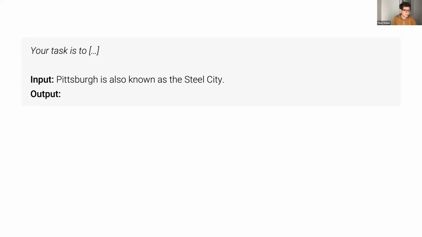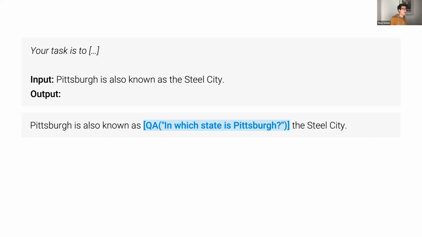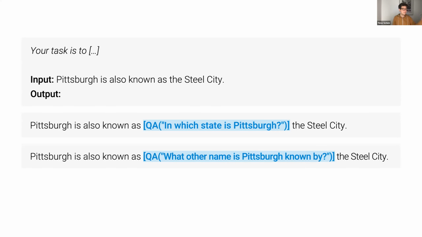The first one that we get is this one here. "Pittsburgh is also known as", and at that point, it decided to insert an API call with a question: in which state is Pittsburgh? So not super useful because we don't really need that information to complete the sentence. But then if we sample once again from that language model, it might produce something like this here, with an API call at the same position, but now it's asking what other name is Pittsburgh known by, which of course is a much more useful question.